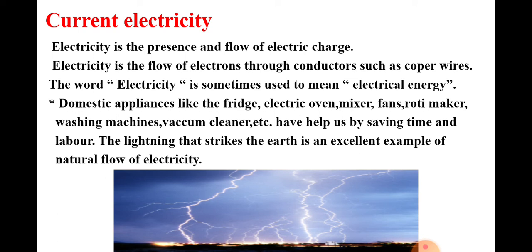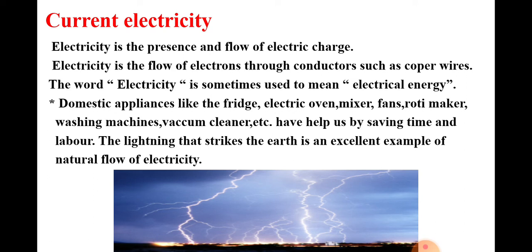Electricity is used for running electric furnaces, electric motors, and several other instruments used in the industries. Domestic appliances like the fridge, electric oven, mixer, fans, washing machine, vacuum cleaner, roti maker, etc. have helped us by saving time and labor. All these devices cannot be run without electricity.